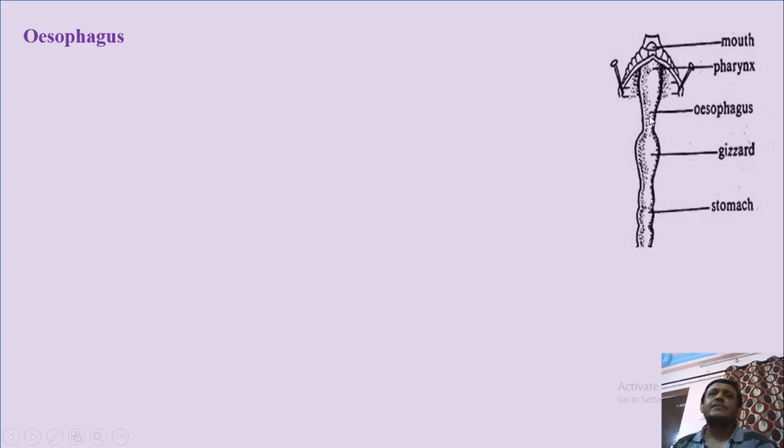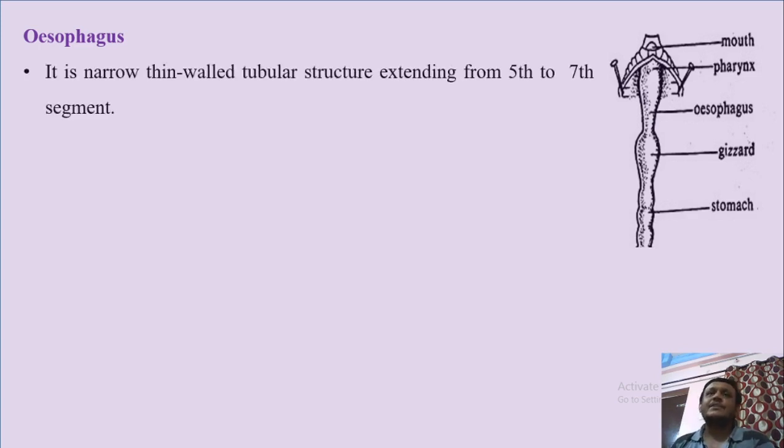So esophagus is simply a narrow tubular structure which is thin walled and which extends from fifth up to seventh segment. It is a muscular tube. It has no glands. So there is no gland, simply it is a tube.